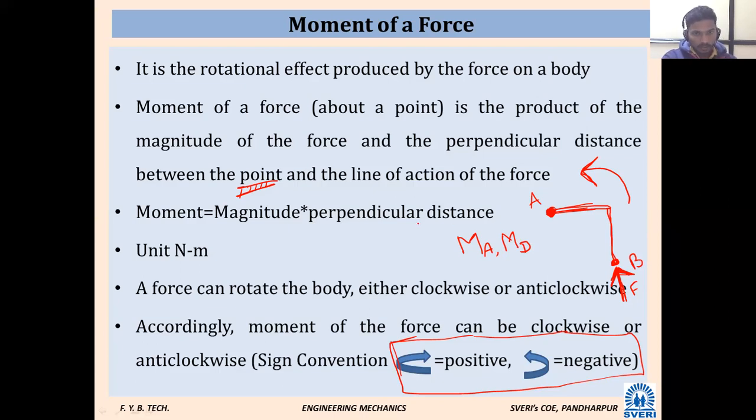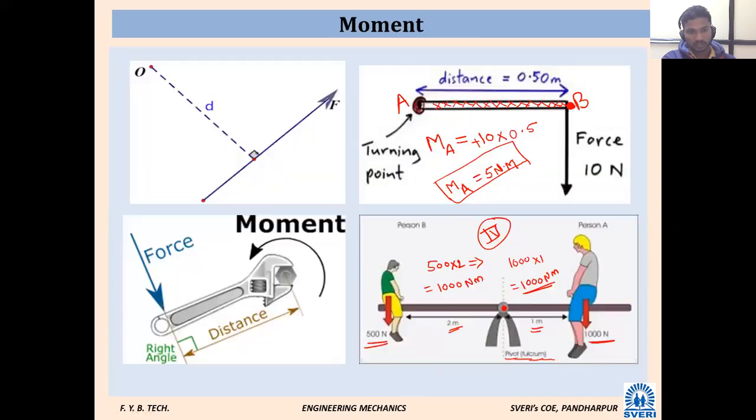Getting this one, just we have seen, let me know. Yes, almost all the students have joined. So this was just a mere revision of what we have seen yesterday: what is moment, whom we call moment, how it is produced, where we calculate it, what is the formula, what is the unit, and what is sign convention. Sign convention is most important. Then simple examples we have seen.